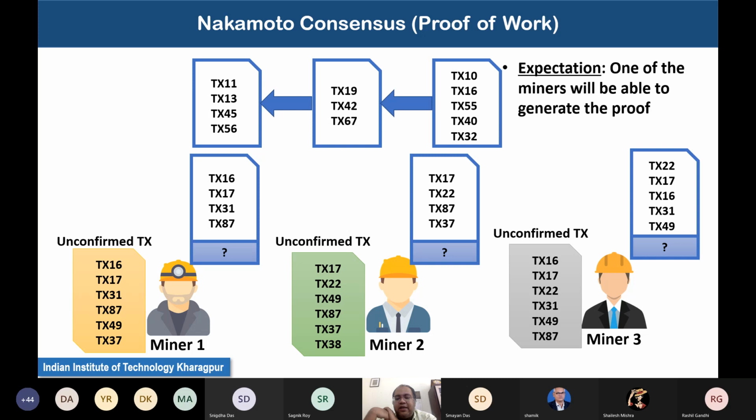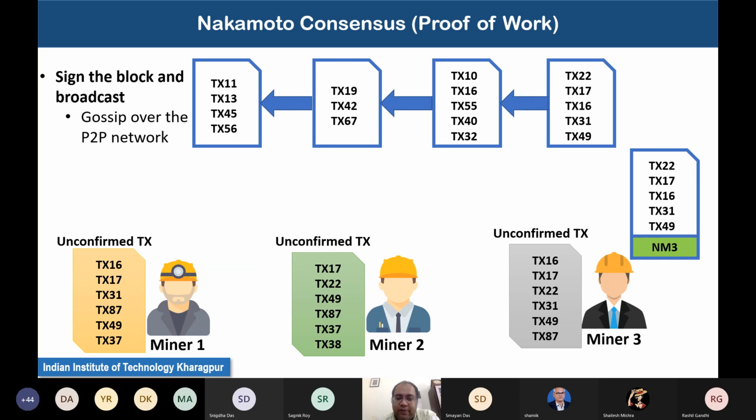So one of them will succeed. Now assume that miner 3 was able to generate the nonce, that is, he or she was able to generate the hash and the corresponding nonce. So the block proposed by miner 3 gets added to the blockchain.